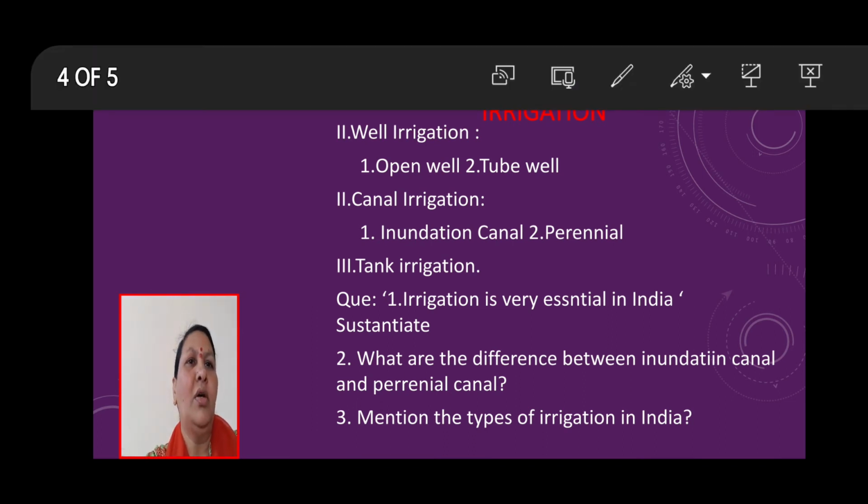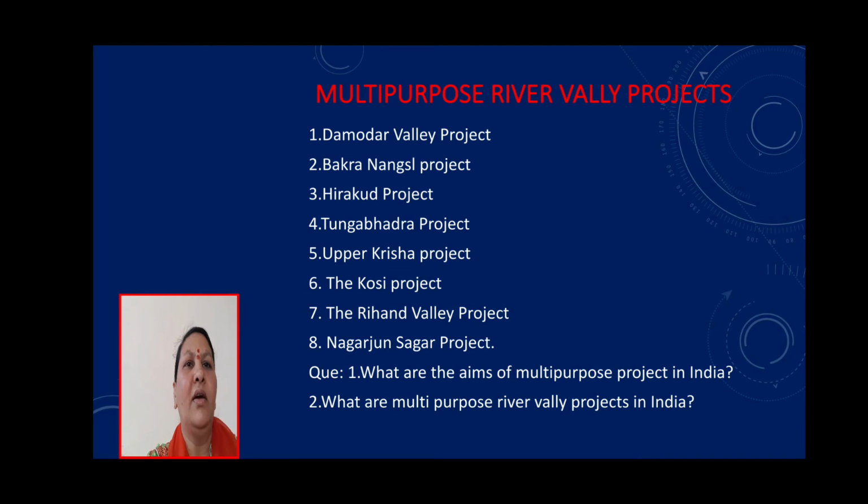So, here I am going to discuss multi-purpose river valley projects. Most importantly, they are the Damodar Valley project, Bhakra Nangal project, Hirakud project, Tungabhadra project, Upper Krishna project, the Kosi project, Rihand Valley project, and Nagarjuna Sagar project. On this, there are two questions. What are the main aims or purposes of multi-purpose projects in India? Second, what are multi-purpose valley projects in India?